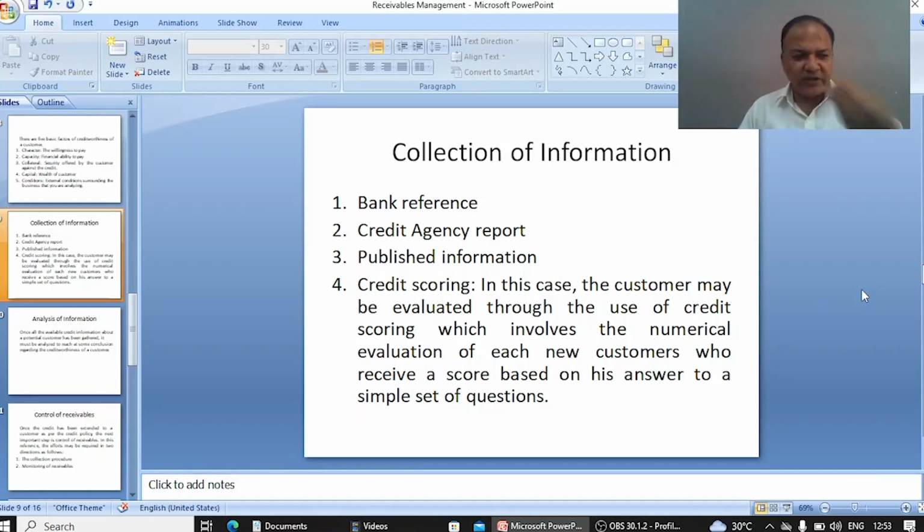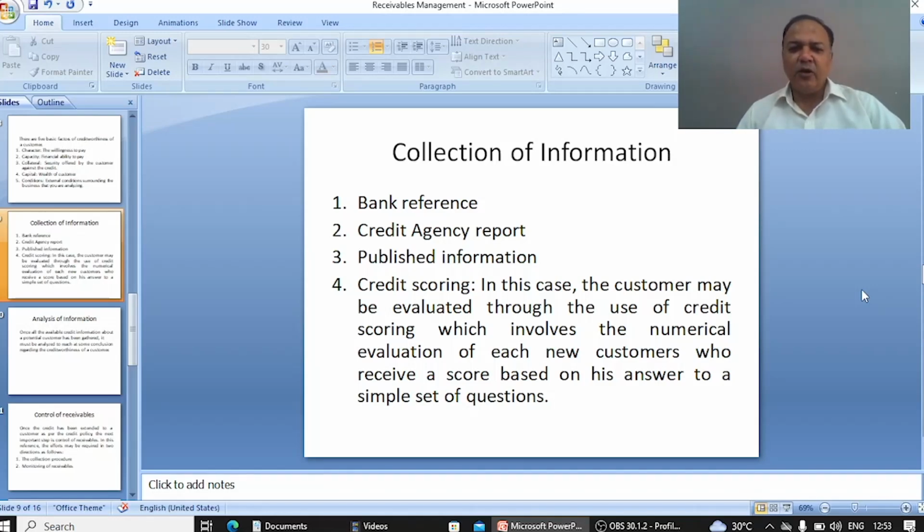Suppose, for example, an organization has created 20 questions for a prospective customer, then one customer is able to achieve 50 marks. Another customer is able to achieve 80 marks.